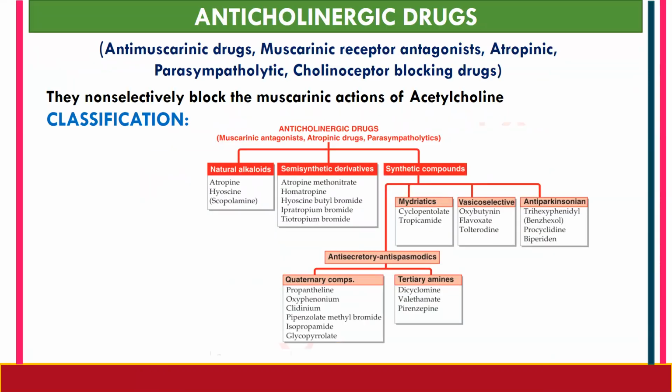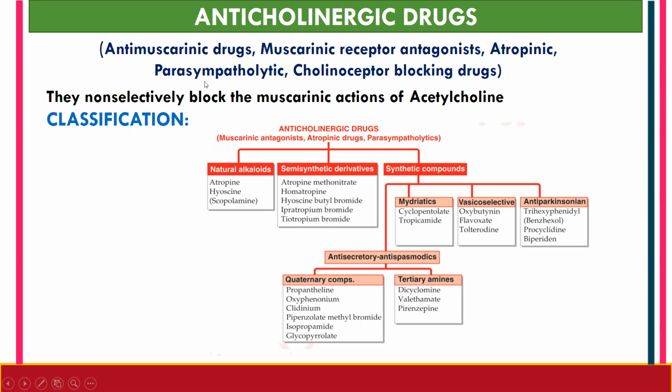Anticholinergic drugs. So what do anticholinergic drugs mean? They non-selectively block the muscarinic action of acetylcholine. Because of that, they are also known as anti-muscarinic drugs or muscarinic receptor antagonists, because they block the muscarinic action. And why is it called atropinic? Because atropine is the prototype drug of anticholinergic drugs.